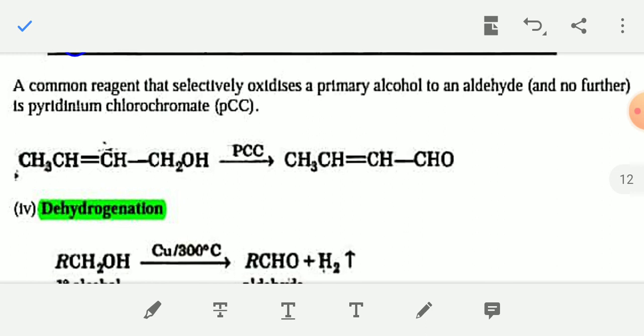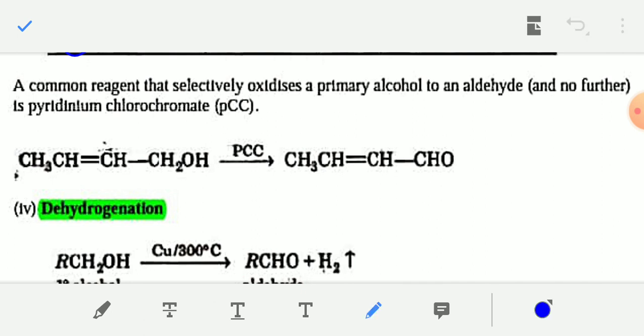But if you oxidize alcohol by PCC, pyridinium chlorochromate, it is a weaker oxidizing agent. If you oxidize an alcohol by PCC, then the alcohol will be converted into aldehyde only.